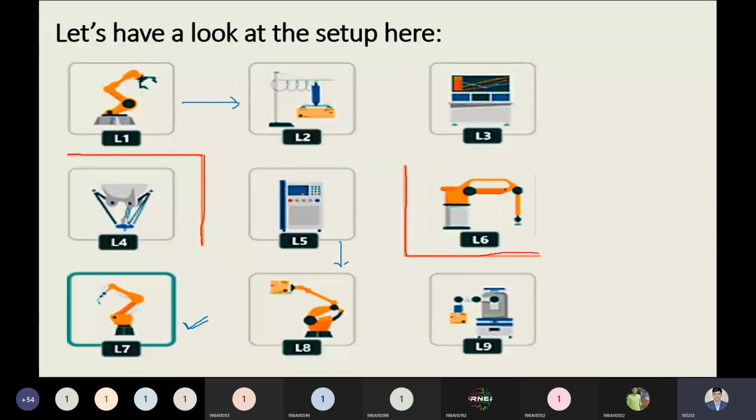But this diagram is telling us that L1 and L4 cannot communicate directly, while L1 and L2 can communicate directly, L2 and L3 can communicate directly, L2 and L5 can communicate directly, and L5, L3 and L6 can communicate. So that is the point we have to keep in mind. From this point, we have to understand this question right now.